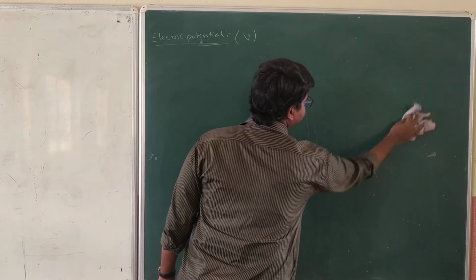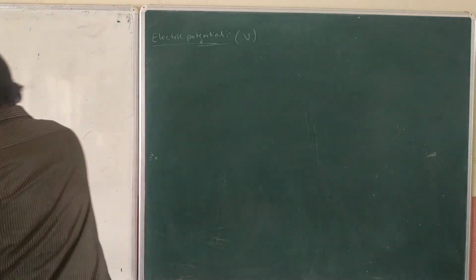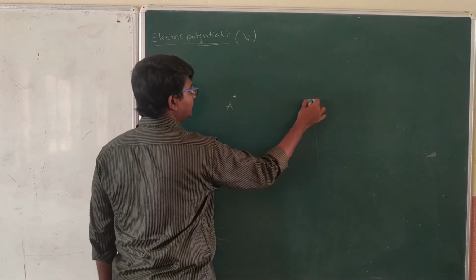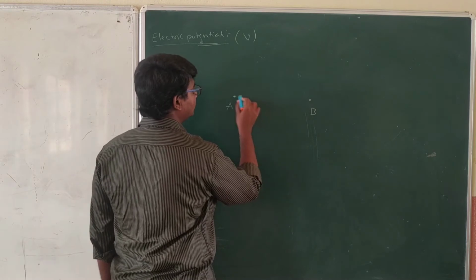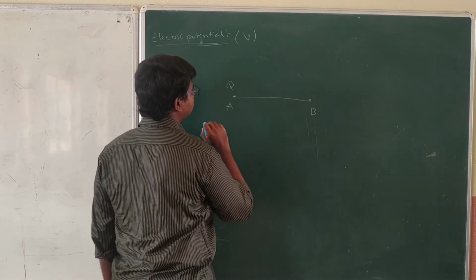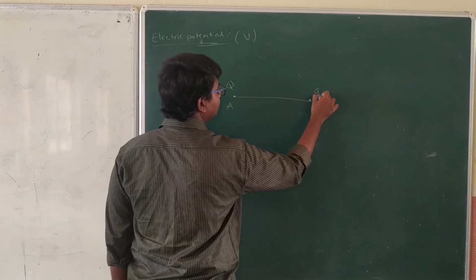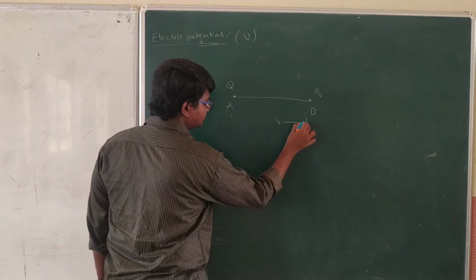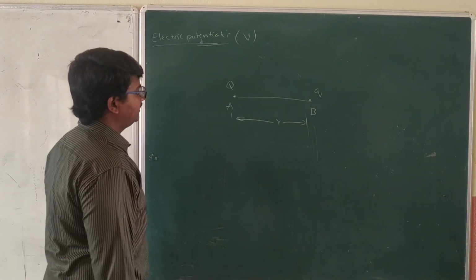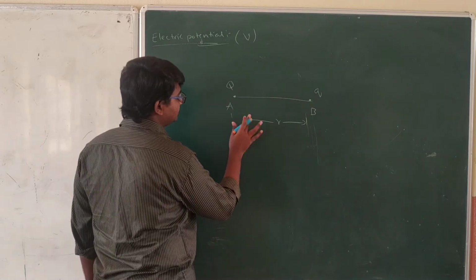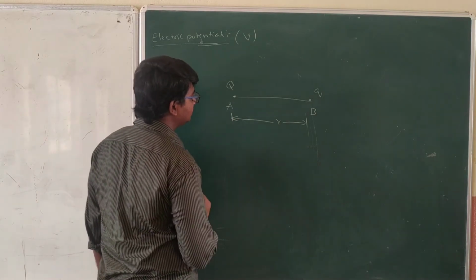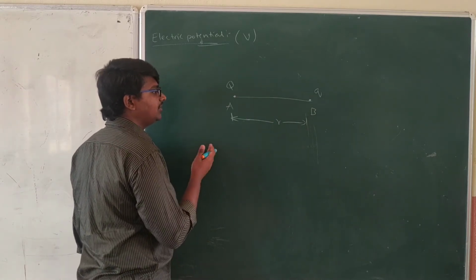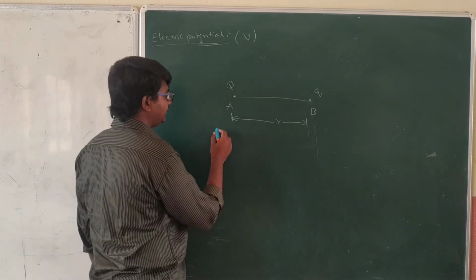Now let's see. Let's consider two points A and B. Here I am keeping the major charge Q and here the minor test charge, small q, and the distance between them is small r. Now we simply need to find the electric potential with the help of the electric potential energy.